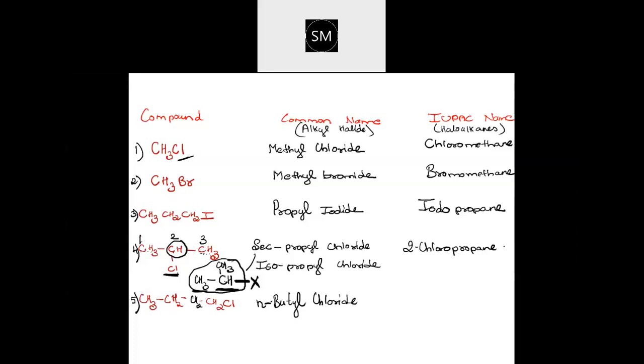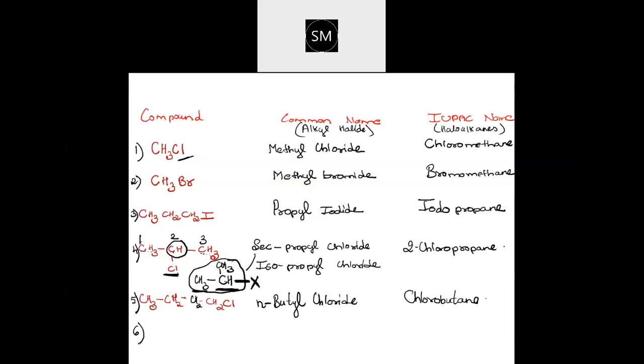What does that N stand for? N stands for normal way of writing, straight chain compounds. When you are writing straight chain compound, for a common name, they add N there, because isomers are possible, no? So N-butyl chloride means the compound is a straight chain compound. Okay, and here IUPAC name, yeah, very good, correct. Chlorobutane, yes, 4 carbon, so chlorobutane.